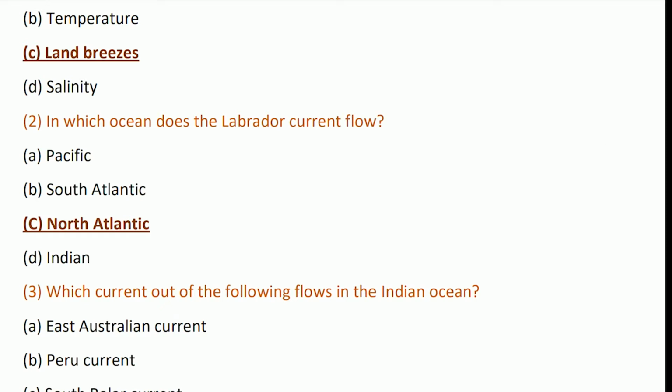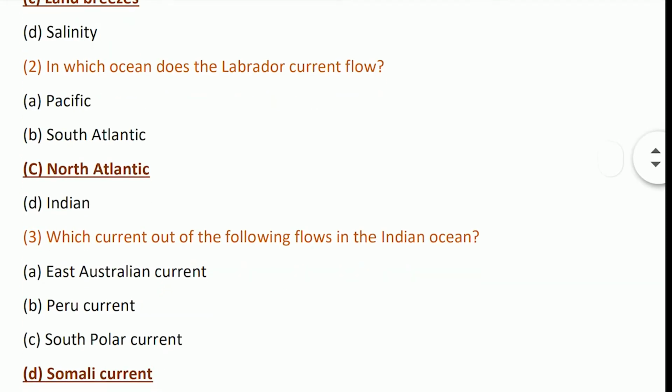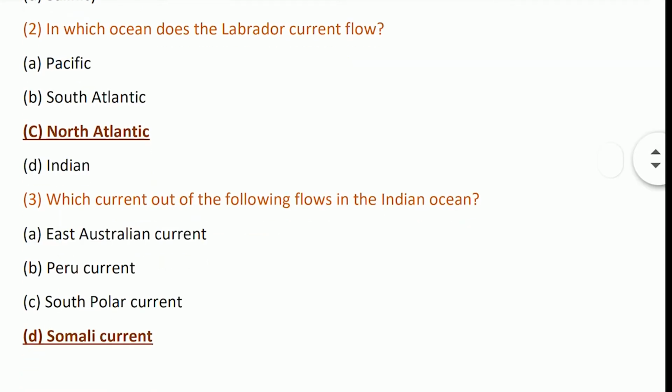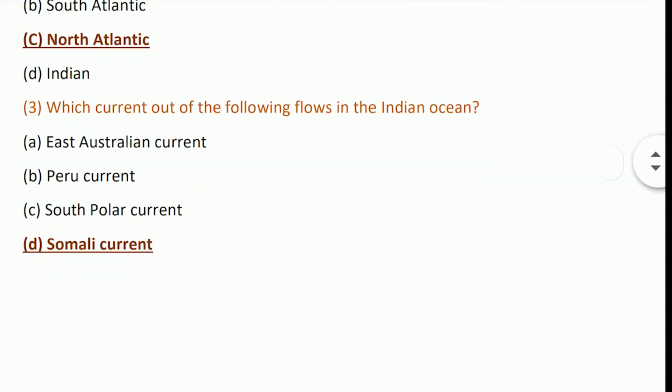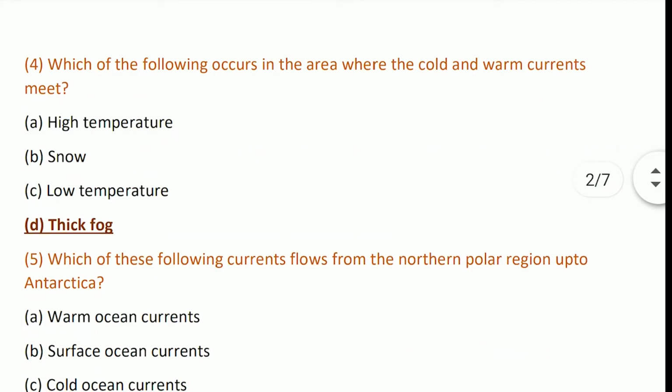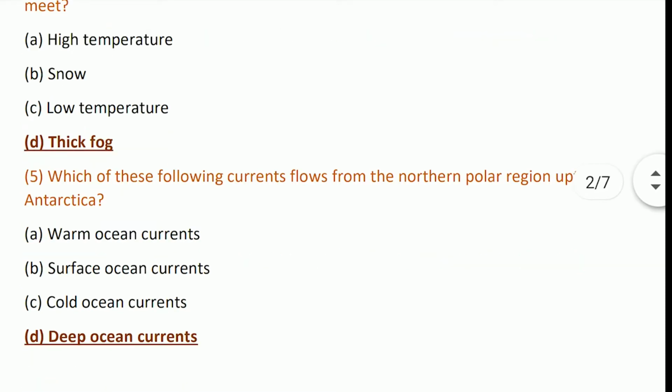Which current out of the following flows in the Indian Ocean? Somali current. Which of the following currents occurs in the area where the cold and the warm currents meet? Thick fog. Which of the following currents flow from the northern pole region up to the Antarctica? Deep ocean currents.